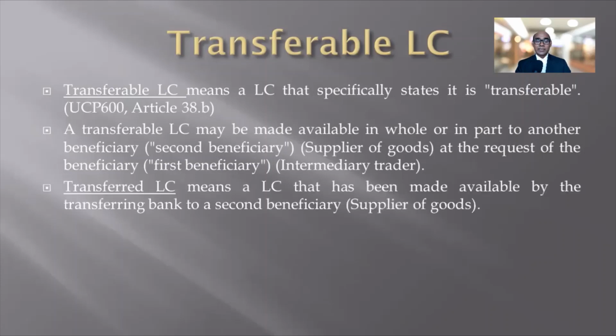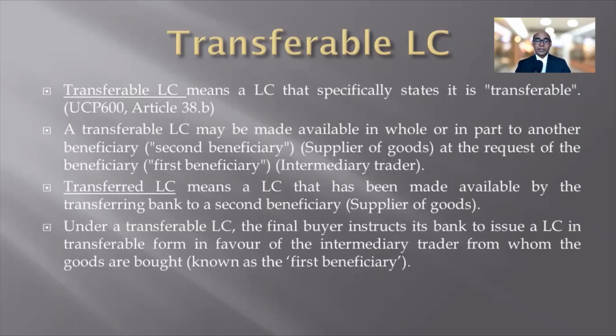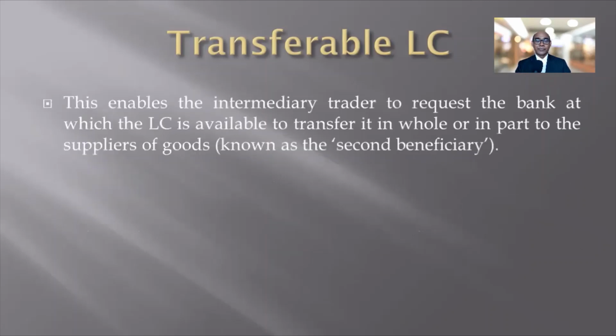Transferred LC means a LC that has been made available by the transferring bank to a second beneficiary who is the supplier of goods. Under a transferable LC, the final buyer instructs its bank to issue a LC in transferable form in favor of the intermediary trader from whom the goods are bought, known as the first beneficiary.